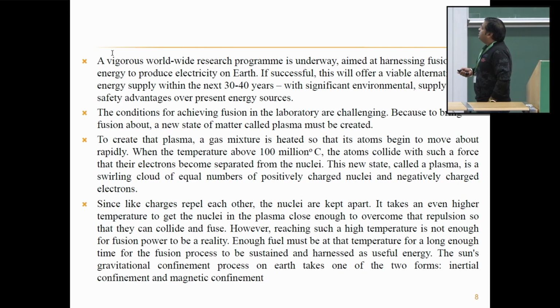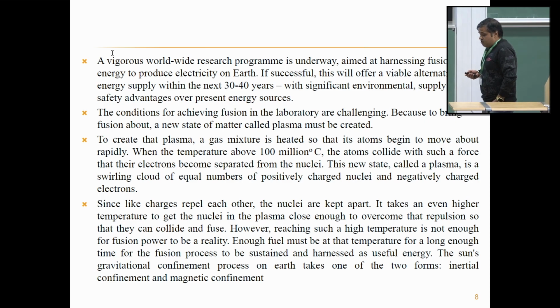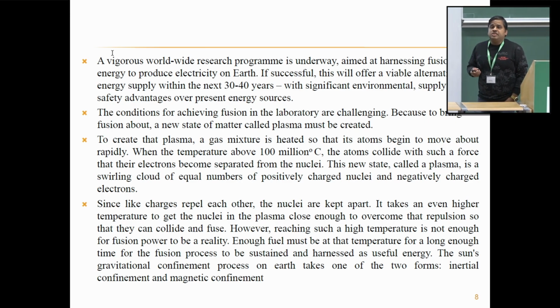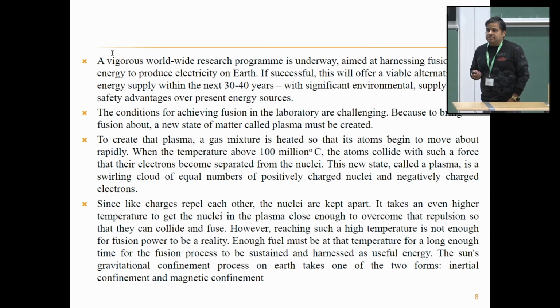The conditions for achieving fusion in laboratories are challenging because, to bring about fusion, a new state of matter called plasma must be created. For creating a plasma, we need to heat a gas mixture to about 100 million degrees centigrade. At such extremely high temperature, the electrons get stripped from their respective nuclei, resulting in the formation of ions and electrons. This ionized state is known as plasma.